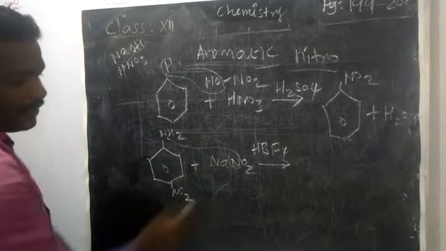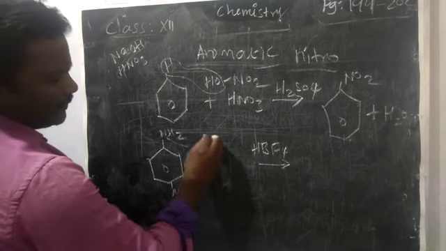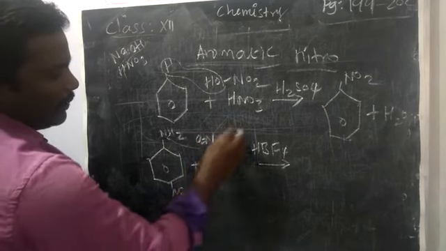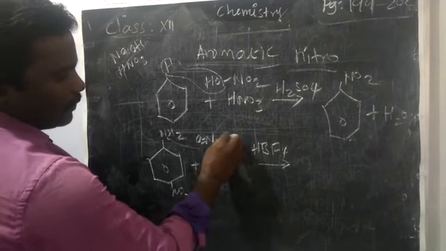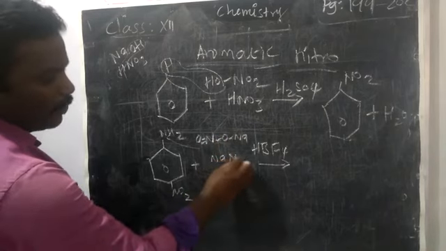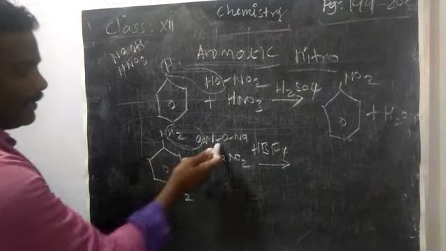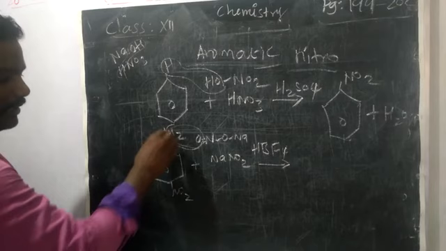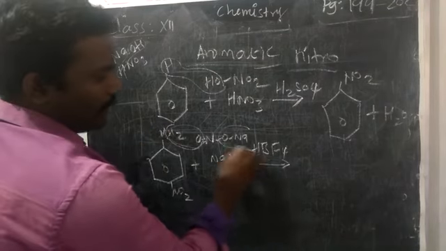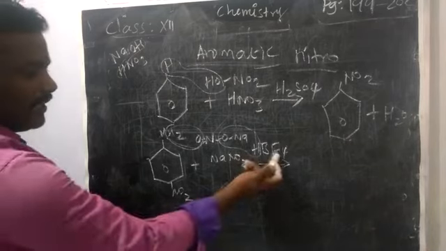So this NO2, how do you write it? N double bond O, ONa. NaNO2 only I have written like this. Now remove this water, and now the N double bond will be added. Here also we can remove this as sodium hydroxide, NaOH.